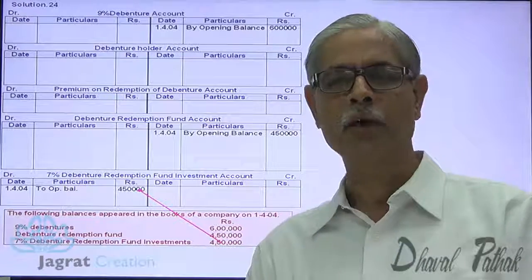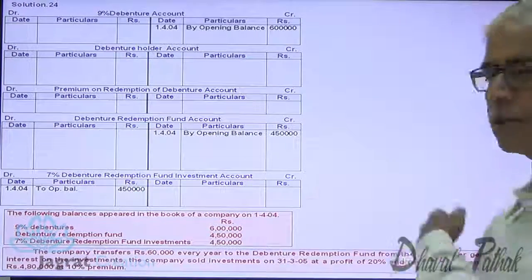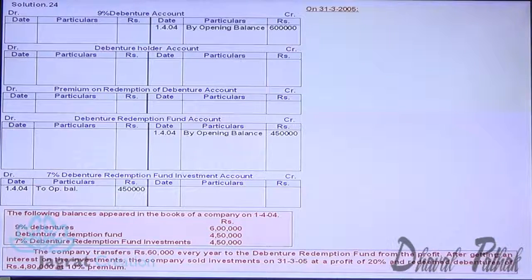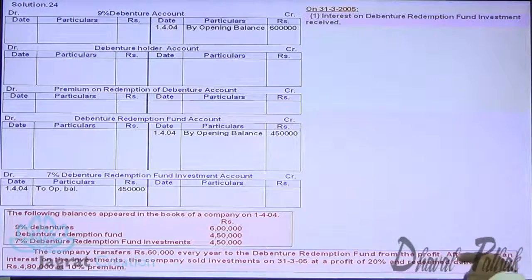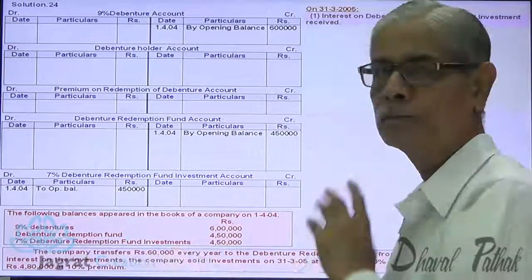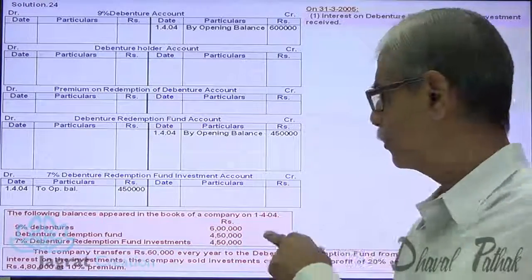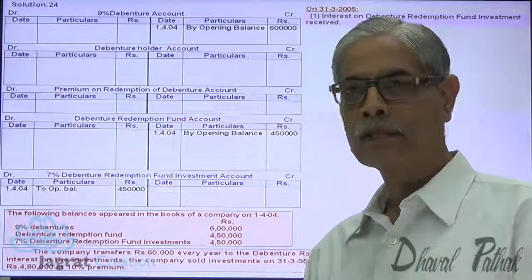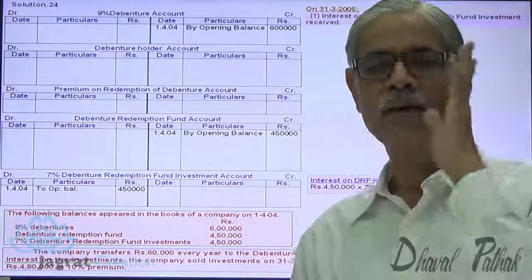Now I have already given the list of transactions to be recorded. Look at the first one. This is the information given to you, this is a part of the sum. Now see, what is the first transaction as I have told you? Interest on debenture redemption fund investment is received. What is the value of investment? 4,50,000. What is the interest rate that we are going to get? 7%. So let me work out the interest. 4,50,000 into 7% is 31,500.